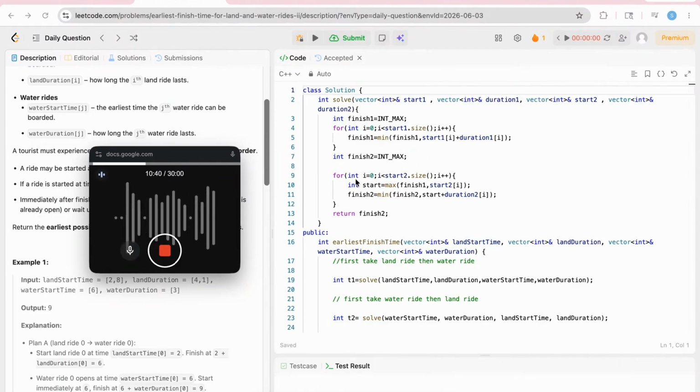Simply, we'll explore all the elements and find the time, and if that time is less than the finish time of the second activity, we'll update the finish time of the second activity.